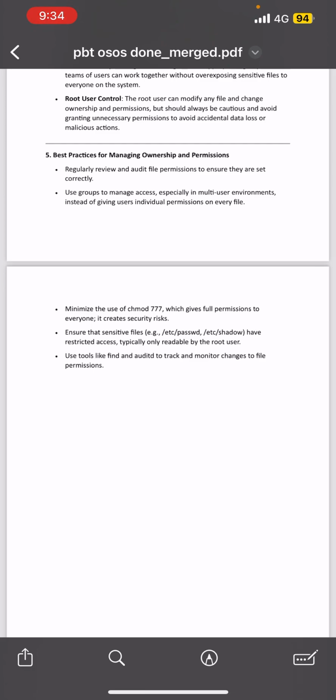The fourth one is to ensure that sensitive files like /etc/passwd and /etc/shadow have restricted access, typically only readable by the root user. So the last one is to use tools like find and auditd to track and monitor changes to file permissions.